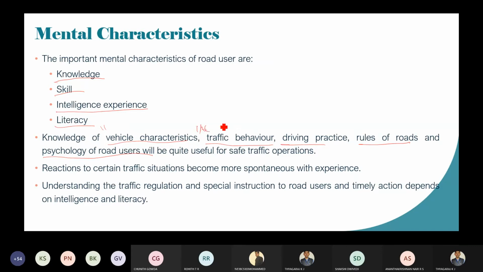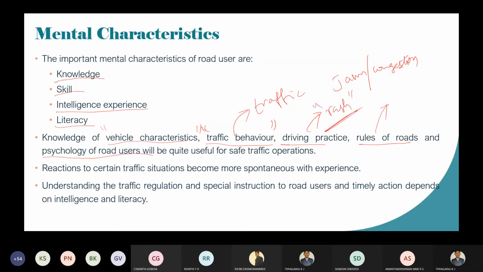Then traffic behavior, especially the traffic stream. When it is a jamming or congestion condition, how you have to behave, you should get to know. Then driving practice. Nowadays the youths are riding with very rash driving, so the driving practice you should know.